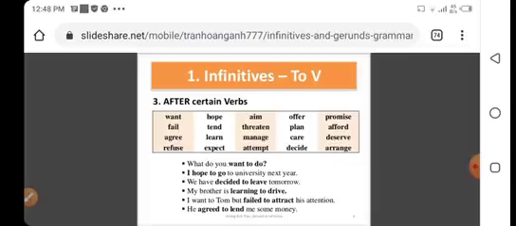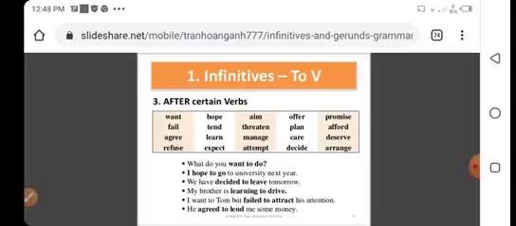If there are two verbs in one sentence, when we have to use the second verb, we will use infinitive, just like 'to' plus the first form of the verb. And keep one thing in your mind: after 'to' we cannot use the second form or the third form of the verb. Only the first form of the verb is used after 'to'. So 'to' plus the first form of the verb in a sentence is called infinitive.